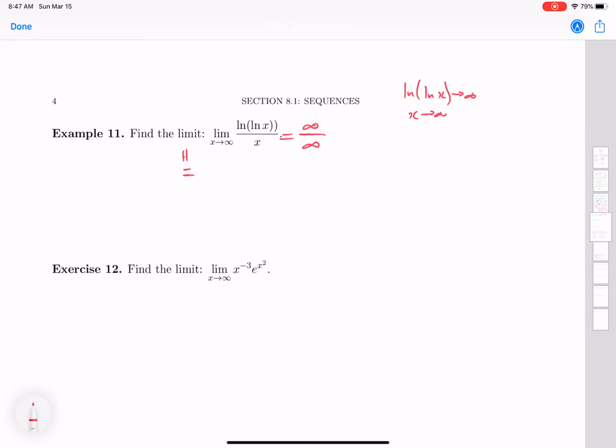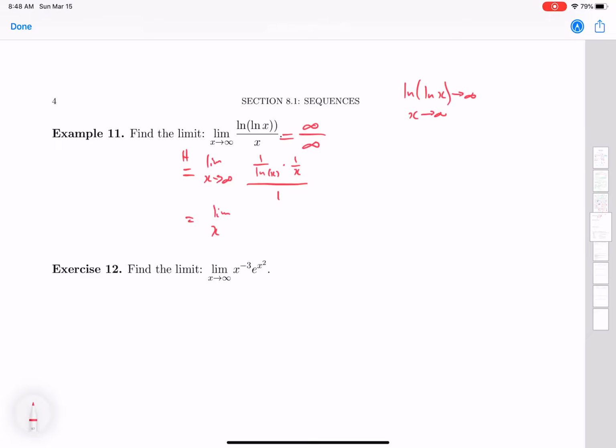So what I do to demonstrate that I'm using L'Hopital's rule is I put a little h over my equal sign. And now I say, okay, I can do L'Hopital's rule, so I'm going to take the derivative of the top and the derivative of the bottom. So I take the derivative of the top, I get 1 over natural log of x, and then I multiply by the derivative of what's inside the function there, the natural log of x, and that gives me a 1 over x. And I divide that by the derivative of x, which is just 1.